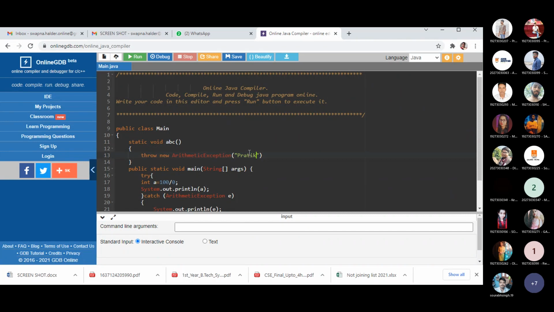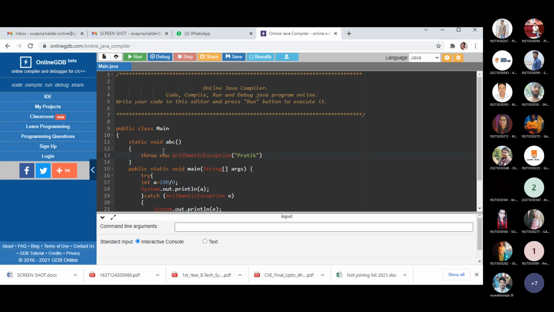That is, whenever there is an exception such as division by 0, at the end of the execution of this program you get the message as division by 0. Here it will show you the name, that is Puti. This is the main thing. So whenever you want to create your own exception, you need to use the throw keyword.